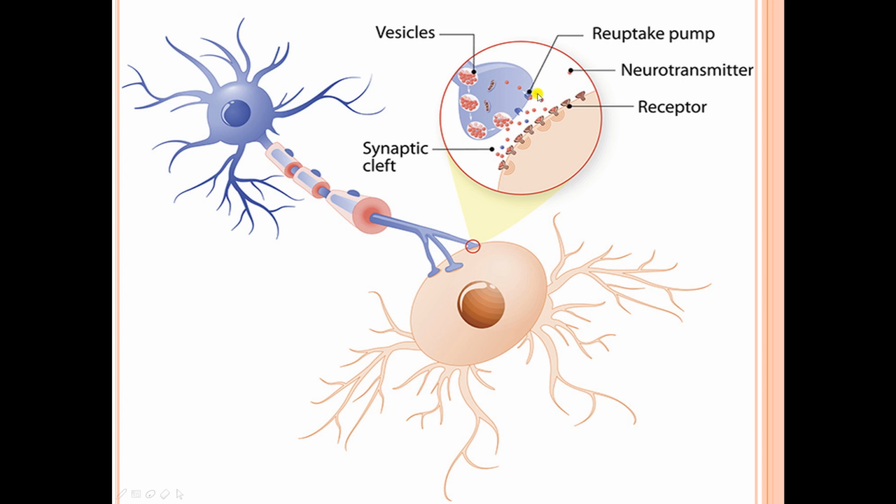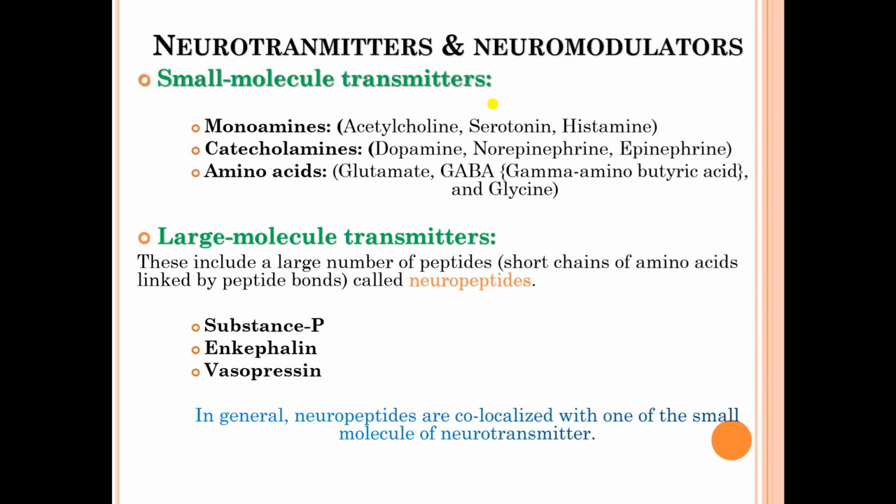After degradation, these neurotransmitters are taken up again by the first neuron, and they come back to the first neuron. This is how neuromodulation occurs between the two neurons.